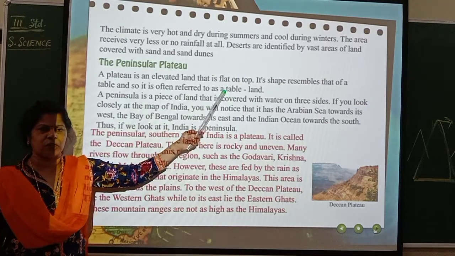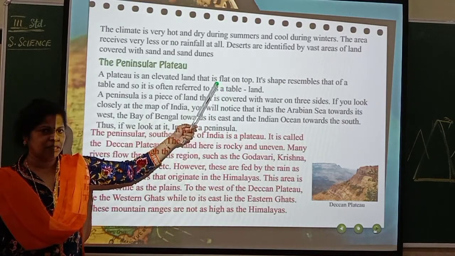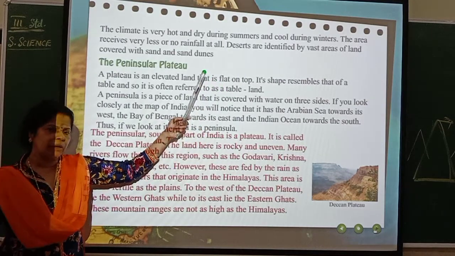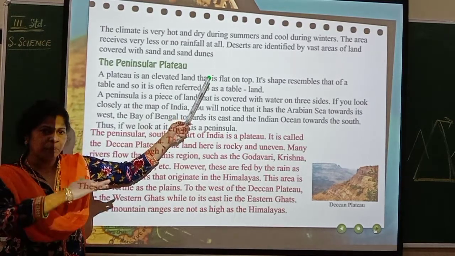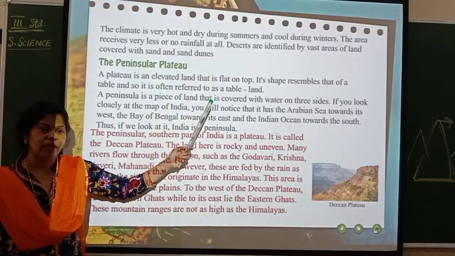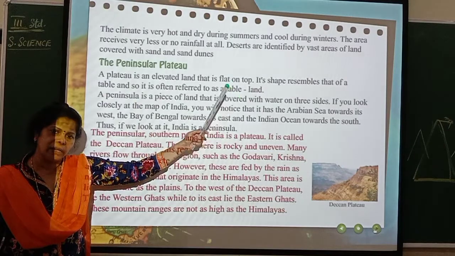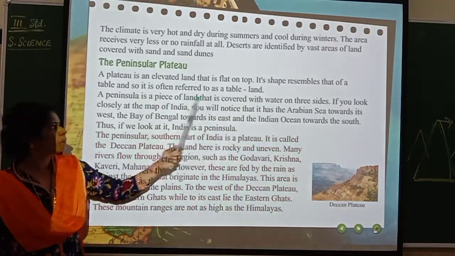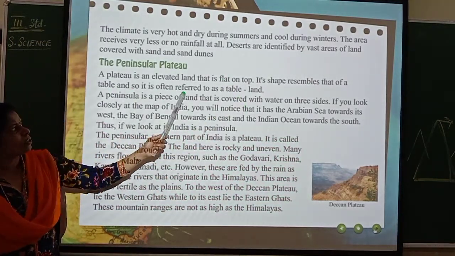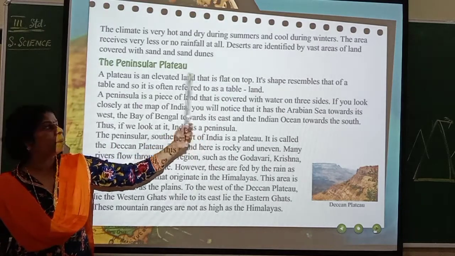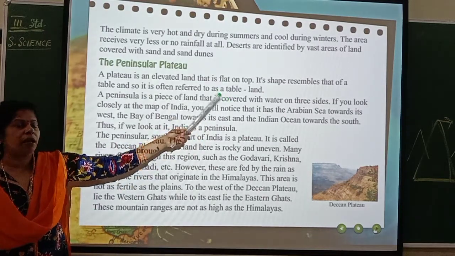You have seen the tables in the classrooms. They are flat and do not have a sharp end. So the plateau also looks like the table you find in your houses or in the classrooms. A plateau is also referred to as tableland.